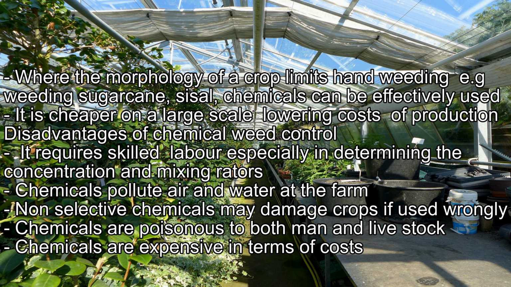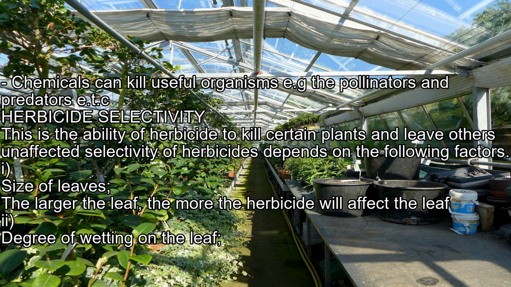Disadvantages of chemical weed control. It requires skilled labor, especially in determining concentration and mixing rates. Chemicals pollute air and water at the farm. Non-selective chemicals may damage crops if used wrongly. Chemicals are poisonous to both man and livestock. Chemicals are expensive in terms of costs. Chemicals can kill useful organisms, e.g. the pollinators and predators.